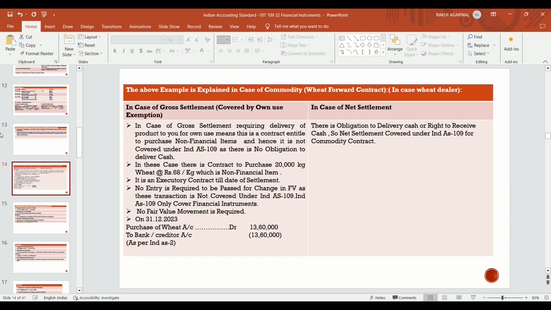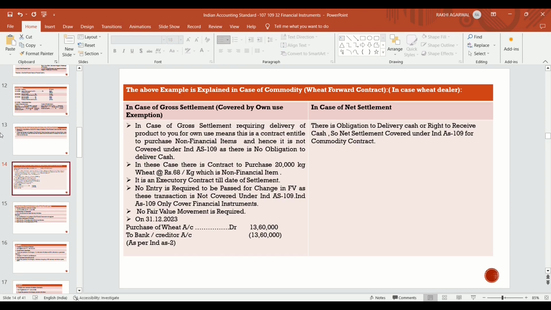So purchase of wheat account debit on actual delivery, that is on 31st, because the contract is for maybe 6 months. On the date of settlement, the entry will be purchase of wheat account debit by the amount actually contracted, that is 20,000 kgs at the rate of 68 per kg.